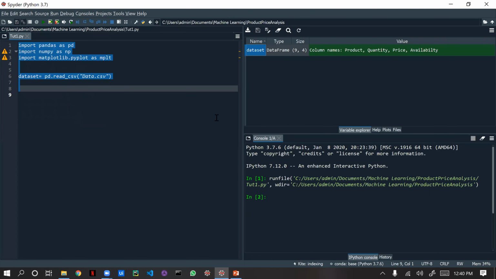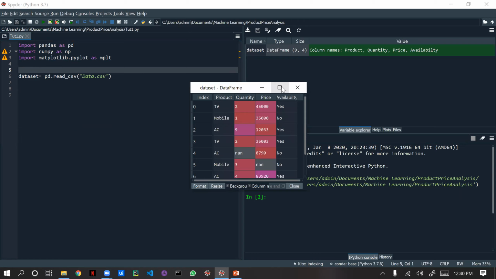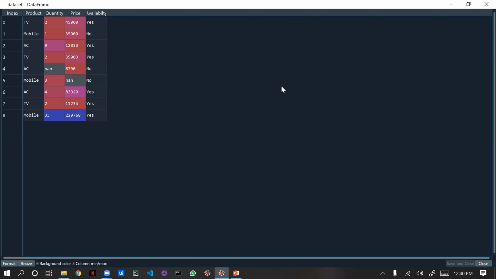Then we are going to create independent and dependent variables. Dependent means some value is dependent on some other thing. Independent means the particular data can exist alone without any dependencies on other data.